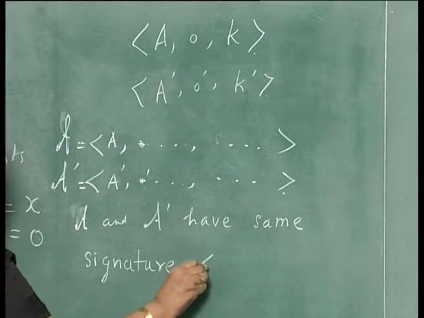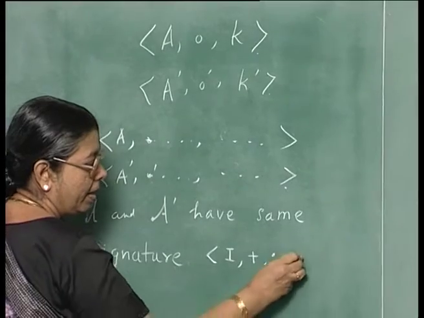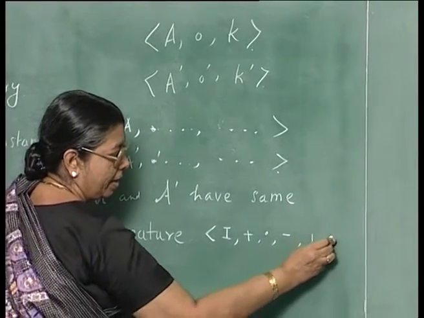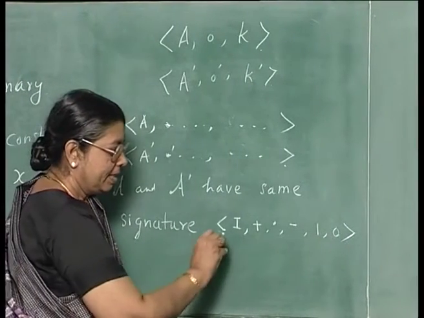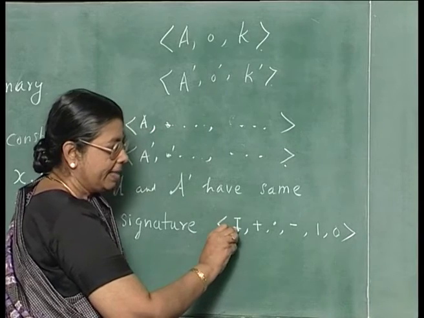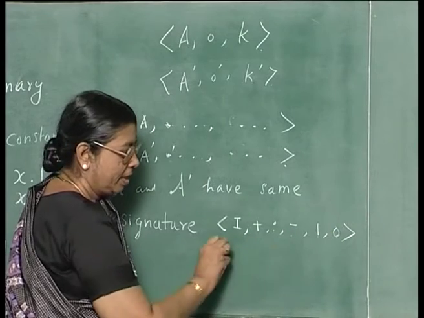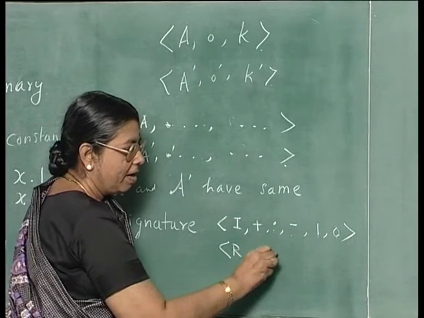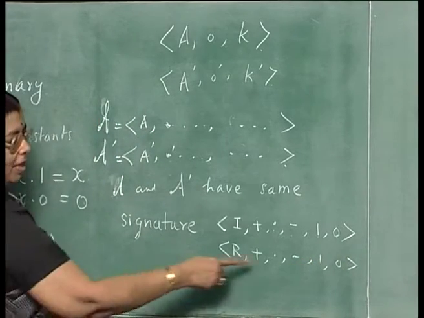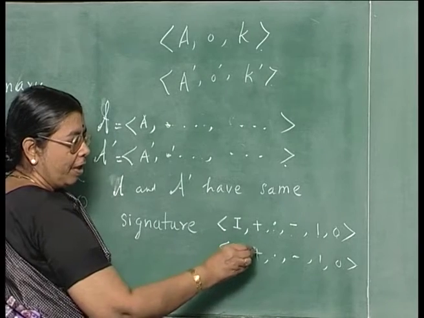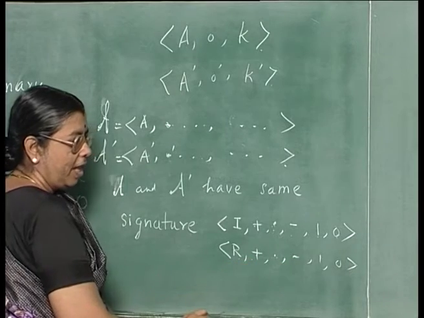For example, if you take say the integers plus dot unary minus 1 0, this is an algebra where the carrier is I, 2 binary operations, 1 unary operation, 2 constants. If you take R plus dot minus 1 0, this again has the same 6 components. This is the carrier, 2 operations, both are binary, 1 unary operation, 2 constants and so on.